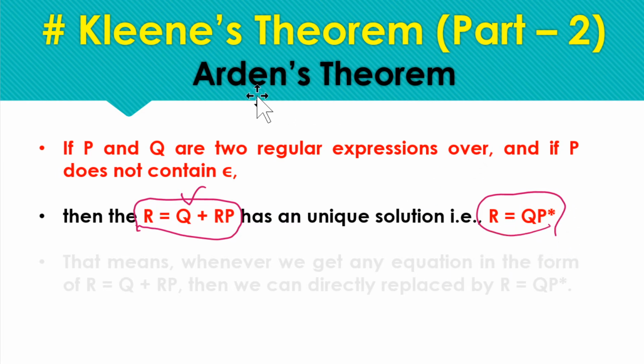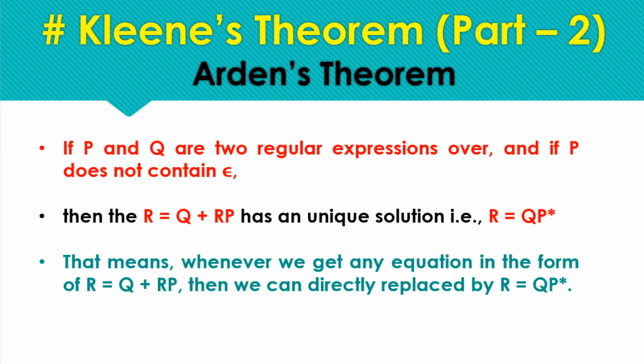is all about Arden's theorem. And in Kleene's theorem part 2 we will be using this equation and substituting this solution corresponding to these types of equations in the Kleene's theorem part 2 examples. That means whenever, while finding the regular expression corresponding to a given finite automata, we encounter any equation of this type, we can directly replace it by this given solution. So this is the Arden equation and this is the solution of the Arden equation.